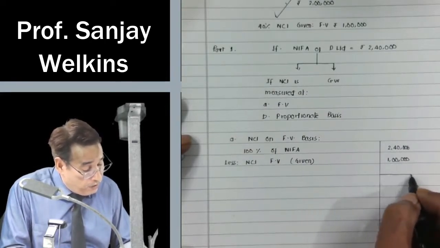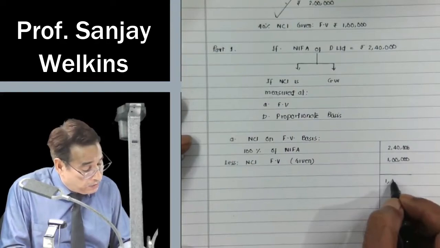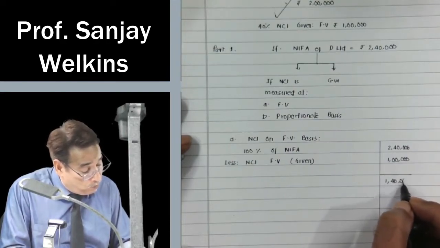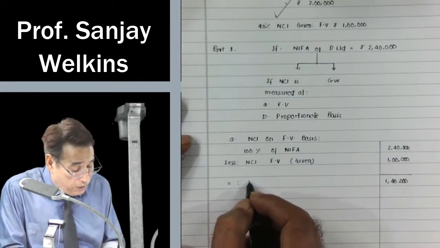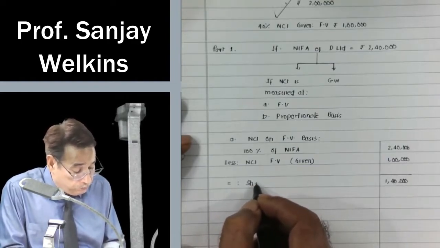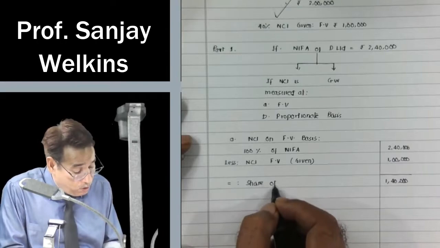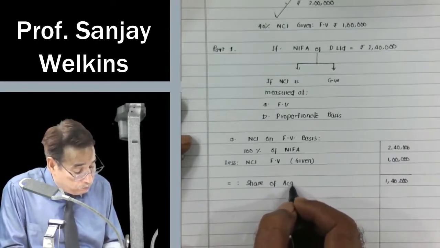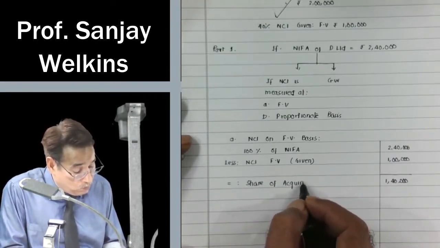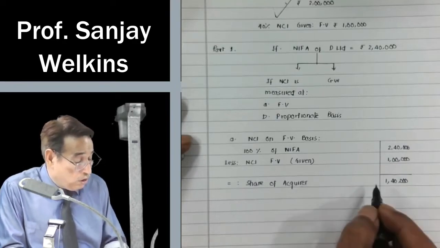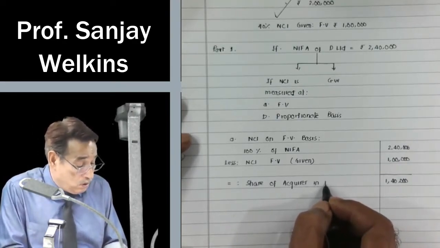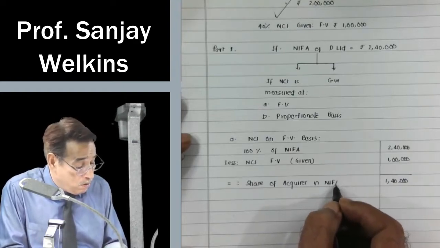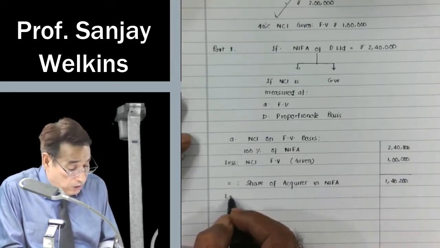So that means the remaining net asset basically relates to the acquirer, share of acquirer in net assets. How much consideration are we paying?